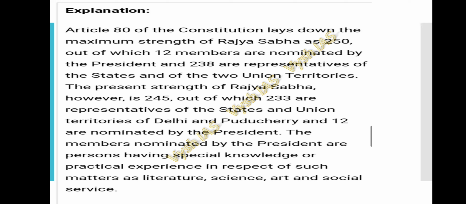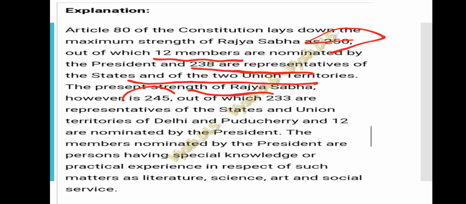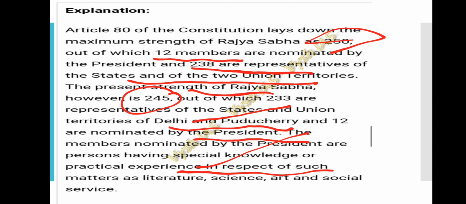According to Article 80 of the Constitution, the maximum strength of the Rajya Sabha is 250. Out of this 250, 12 members are nominated and 238 are representatives of the states and the union territories. The present strength of the Rajya Sabha is 245, where 233 are representatives of the states and the union territories of Delhi and Puducherry, and 12 are nominated by the president. The members nominated by the president are persons having special knowledge and practical experience in matters such as literature, science, art and social service.